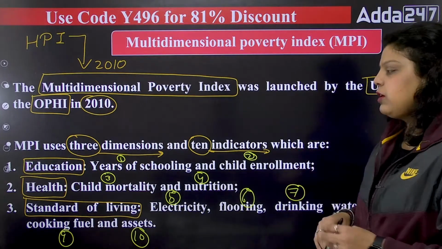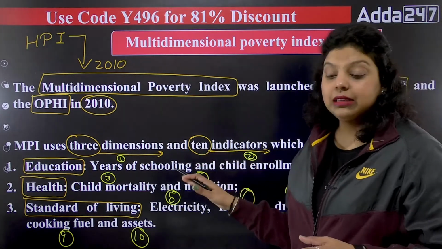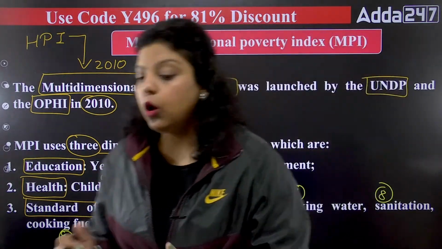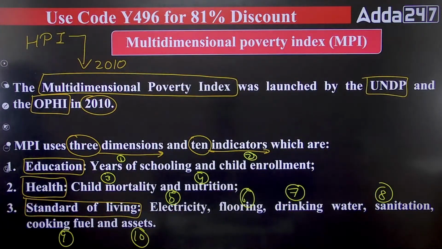The second thing, let's talk about health. Health is about the child mortality rate. Child mortality rate says how many infant children are facing death because of the lack of nutrition, because of the lack of health benefits, etc.